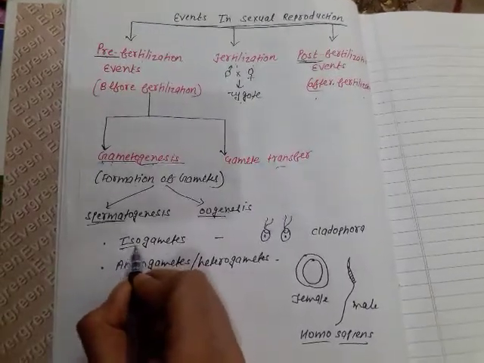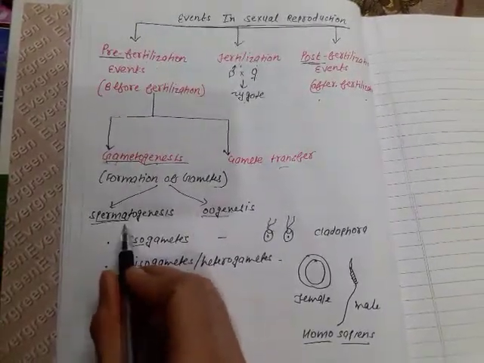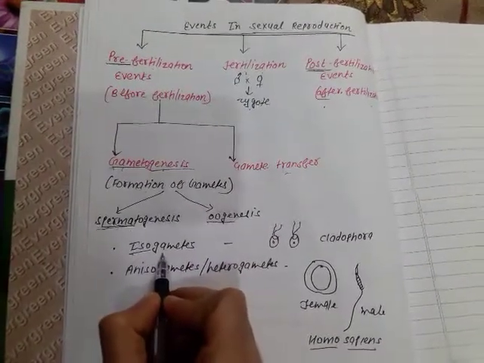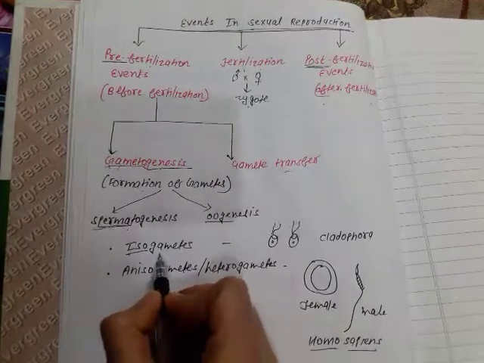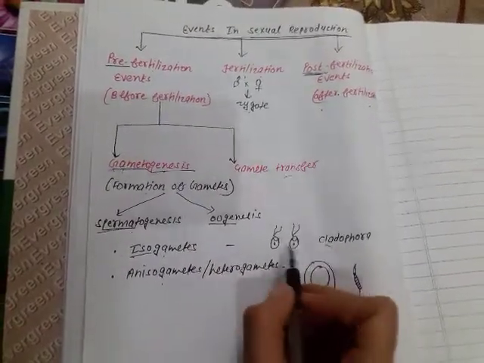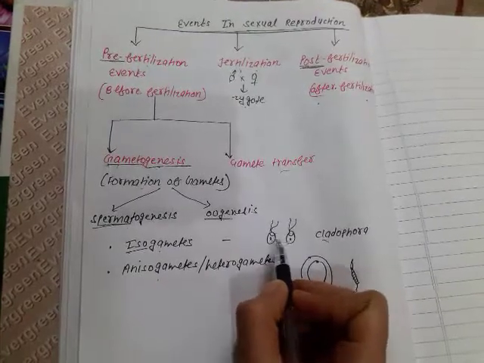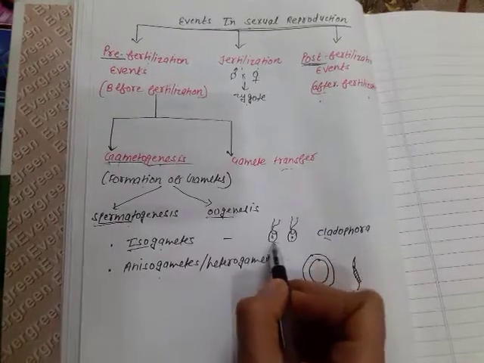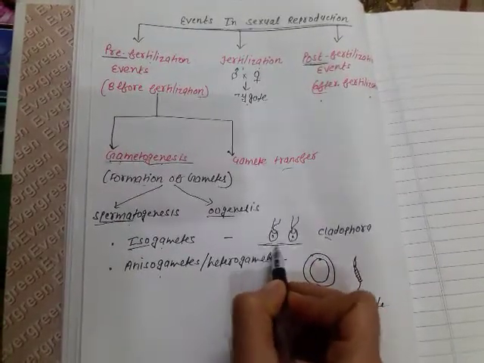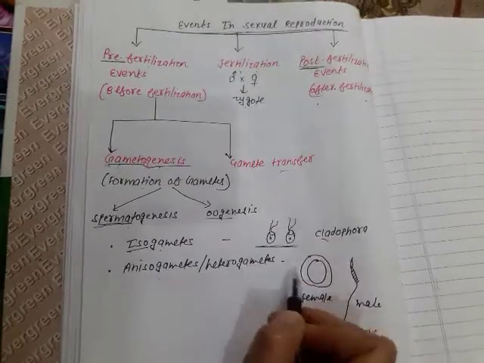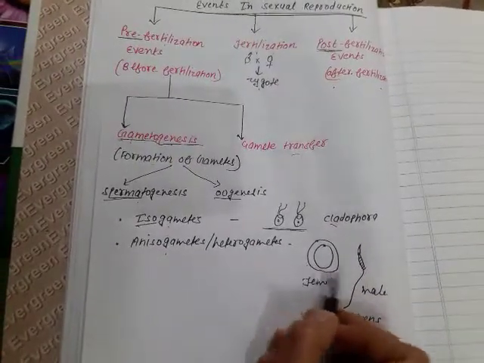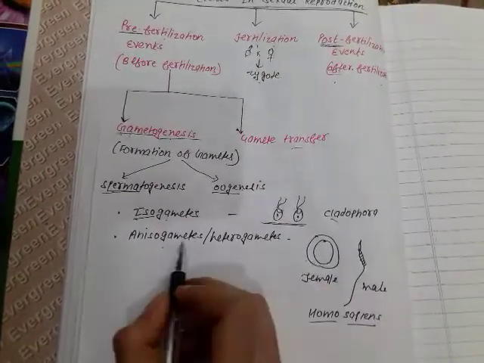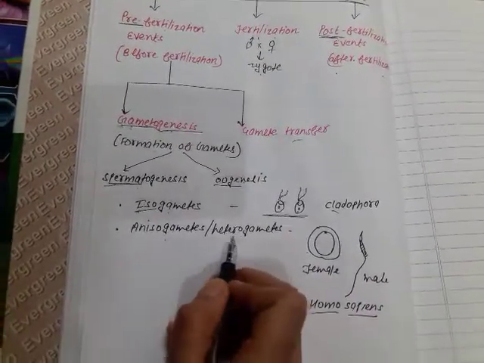Fine. Now two terms are there like isogametes and anisogametes. Iso means same. If the male and female gametes are similar in appearance, then it is called isogametes. For example, in alga Cladophora, we cannot find out which one is male and which one is the female. Both are looking very much similar. So these are isogametes. When the female and male gametes are dissimilar in appearance, they are known as anisogametes, or we can say the heterogametes.